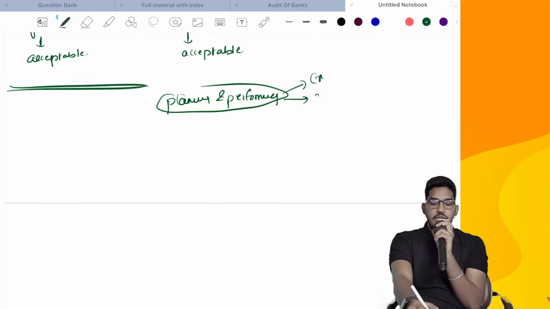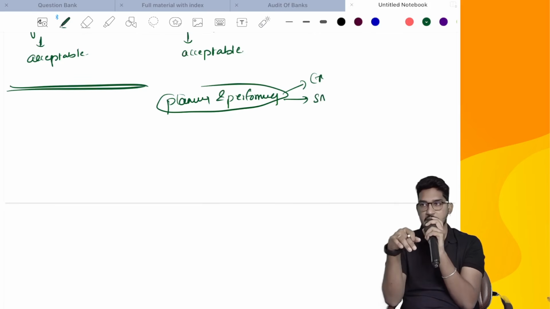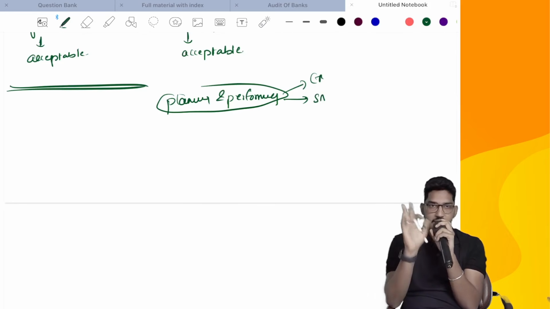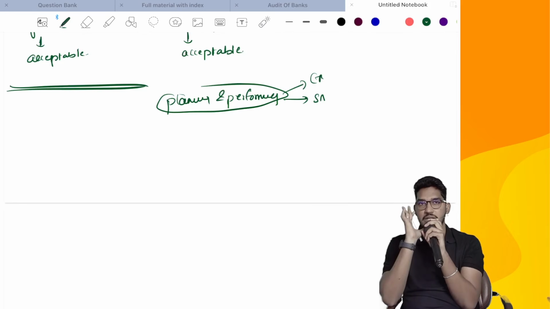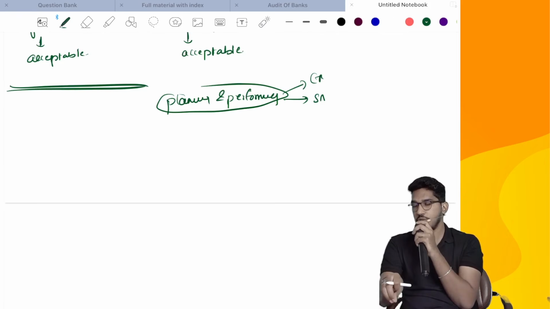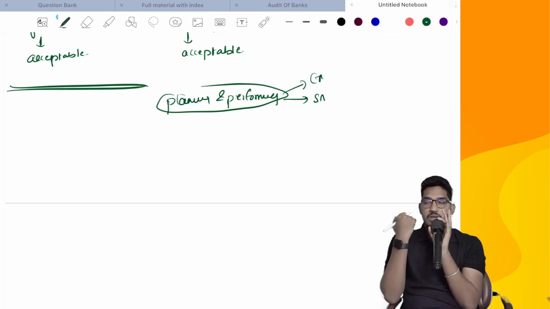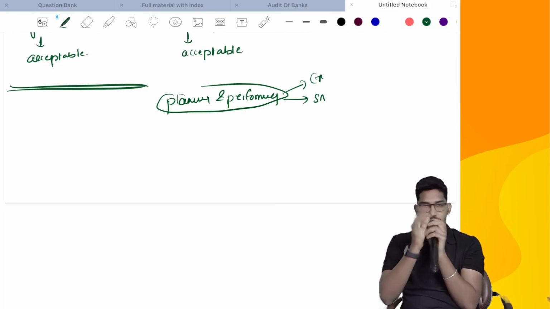Number two, you need to comply with all the standards wherever applicable. While doing this engagement, if some other standard is applicable, that standard also you have to comply with. For example, if you are conducting audit of special purpose financial statements and some going concern related matters are there, SA 570 you have to follow. If inventory is there in the financial statements and you want to obtain evidence regarding inventory, you have to comply with SA 501. So whatever other relevant standards are there, you have to comply with all of them. Yes or no?